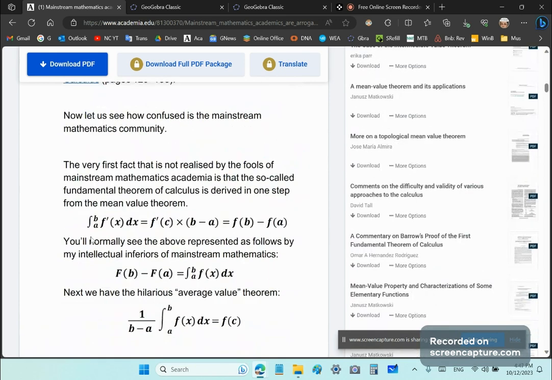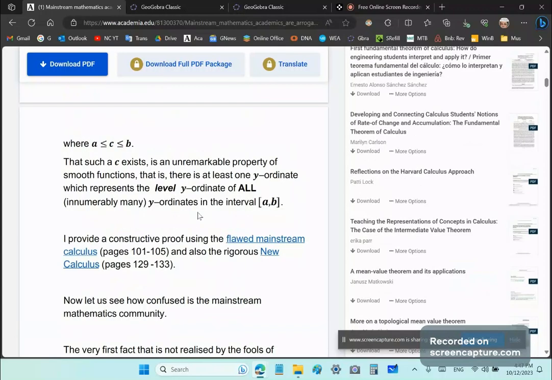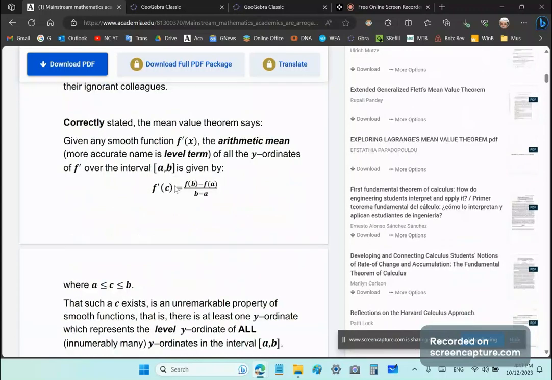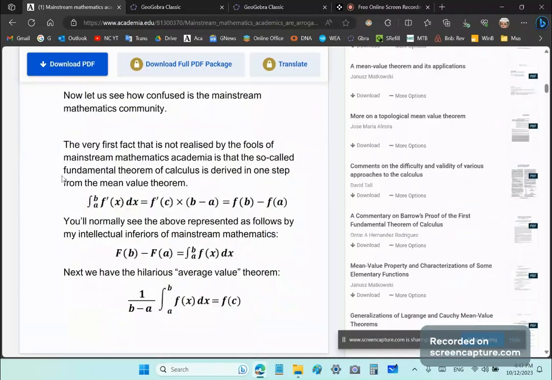Okay, so the very first fact that is not realized is that the FTC is derived in one step, and I'll show you here how it's derived in one step. It's simply f prime of c multiplied by b minus a. So it's just f prime of c multiplied by b minus a. That's the fundamental theorem, exactly, by the way. Nothing but that.